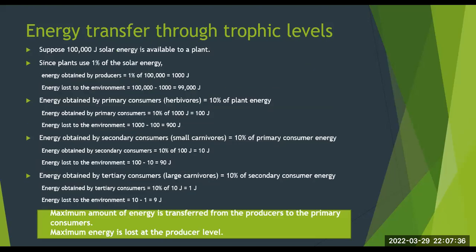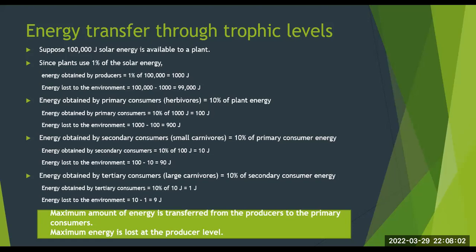We consider this energy transfer through trophic levels by means of an example in terms of numbers. Suppose 100,000 joules solar energy is available to a plant. Since plants use 1% of the solar energy, energy obtained by producer is 1% of 100,000 joule.